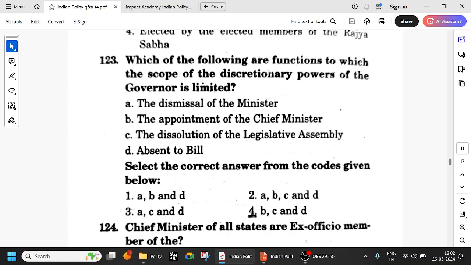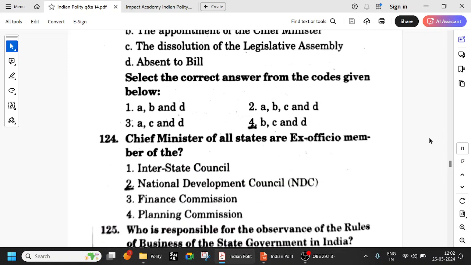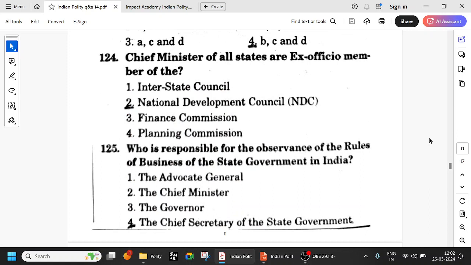The discretionary power of the governor is limited only. Even a minister, he cannot just dismiss like that. It has to be on the aid and advice of the council of ministers. So his discretionary power is limited in all these cases. Okay, the discretionary power is there, but it is limited. It has to be on the aid and advice of the cabinet.